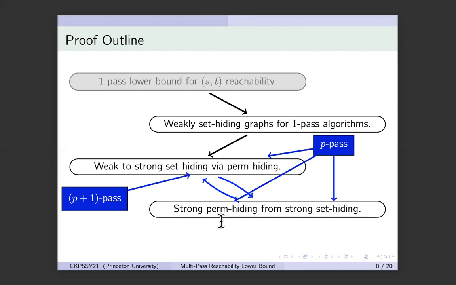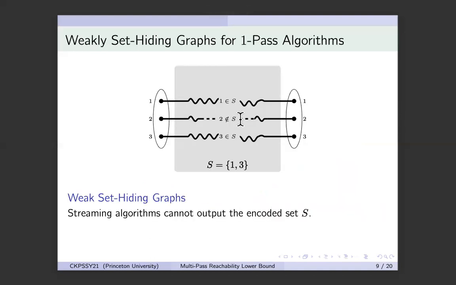Now I want to generalize this argument and show that there are constructions of weakly set hiding graphs for one-pass algorithms. Let us first see what weakly set hiding graphs are. So I defined set hiding graphs as graphs that encode a set. I can only reach I if I is in the set. And I said that if it wants to be strongly set hiding, then for any two sets S1 and S2, no algorithm should be able to distinguish between the case when the encoded set is S1 and when it is S2. For weakly set hiding graphs, the requirement is much weaker.